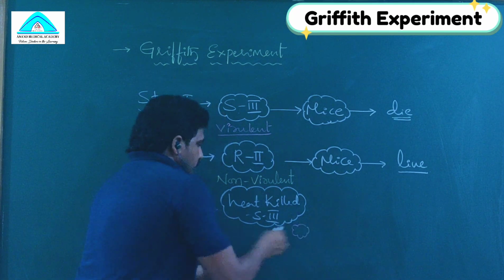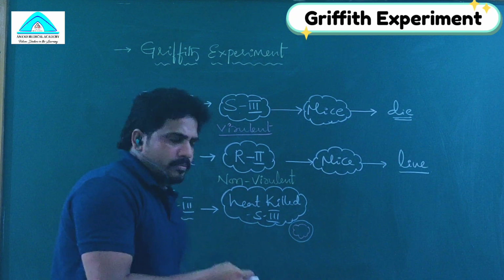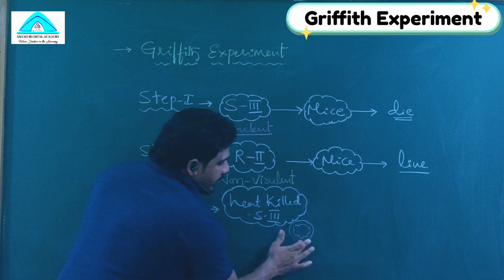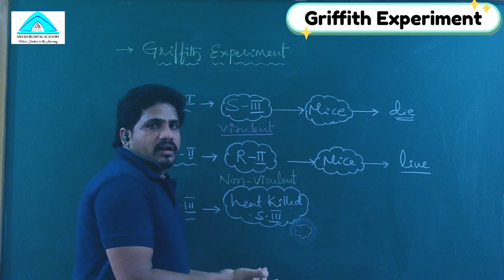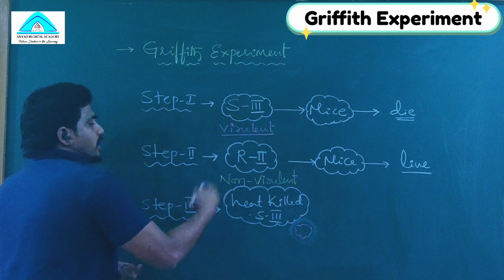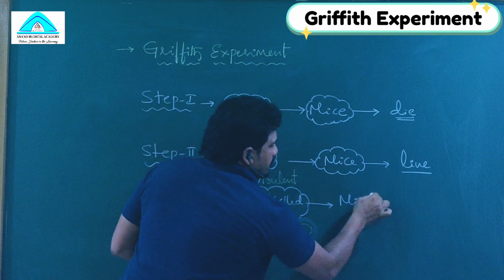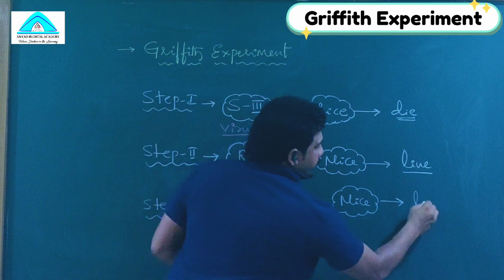This is the smooth variety. It also has a rough surface, but it is coated by mucopolysaccharide. When you give the heat treatment, the coat is removed, so it just looks like the rough strain. So heat-killed S3 was injected into another mouse, and then it was alive.